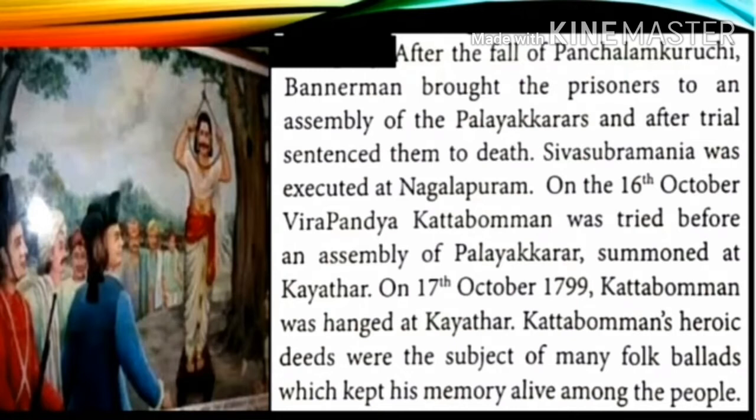Sivasubramania was executed at Nagalapuram. On the 16th October, Veerapandiya Kattabomman was tried before an assembly of Palayakarars summoned at Kayathar. On 17th October 1799, Kattabomman was hanged at Kayathar. Kattabomman's heroic deeds were the subject of many folk ballads which kept his memory alive among the people. Now see the short video from the Diksha.